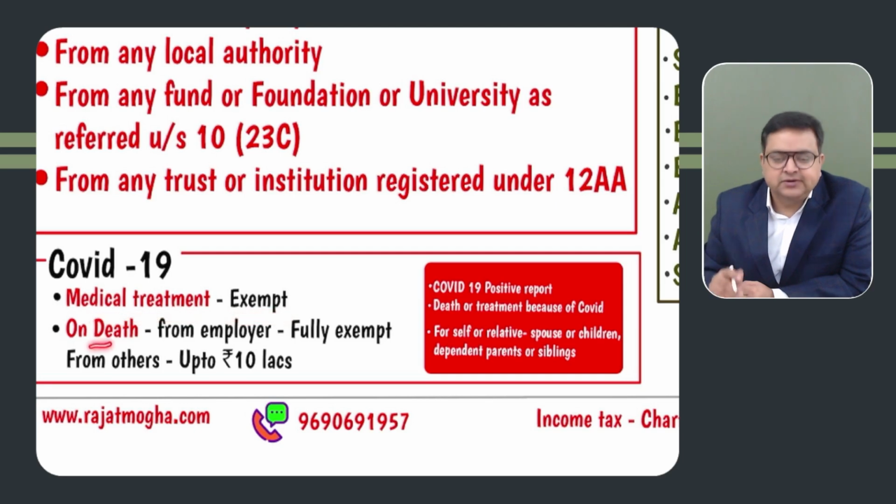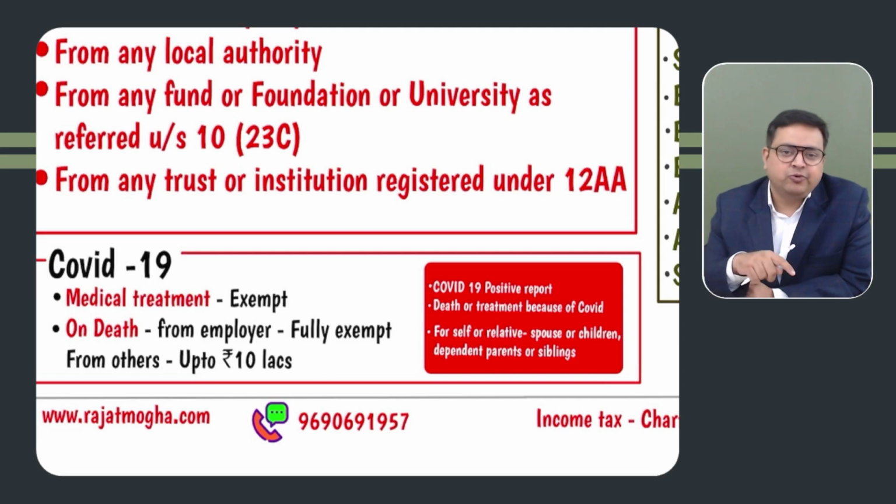But on the death of a family member, if the person has received the gift, if it is received from the employer, fully exempt. From others, it is exempt up to 10 lakh rupees. In excess of 10 lakh, make it taxable. So in case of death, although COVID-19 is not that important now from an examination point of view, I don't think that in January 2024 or 2025 examinations they will be asking you, but still keep it at the back of your mind that COVID-19 medical treatment is fully exempt.